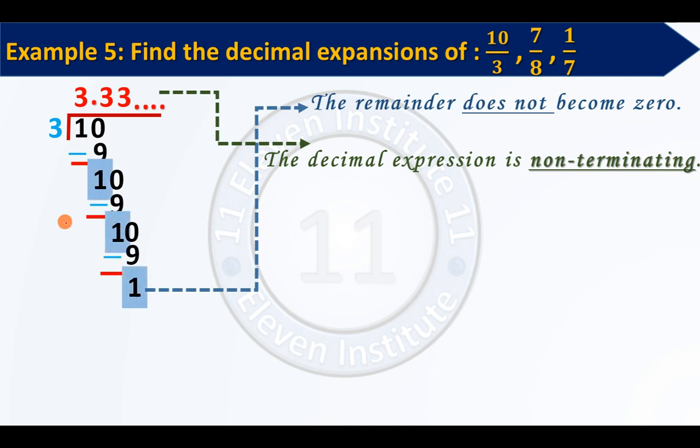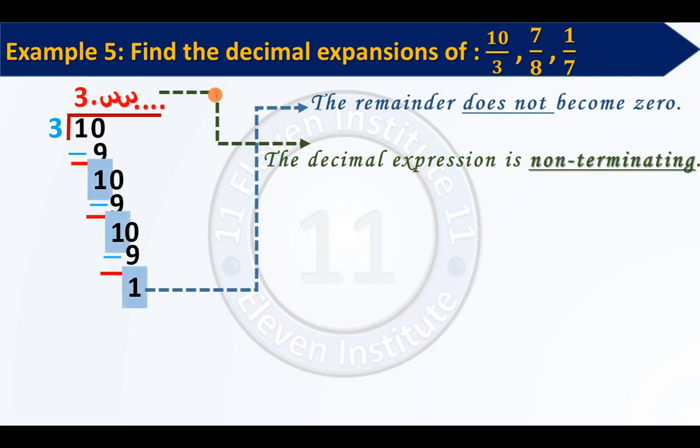The remainder is repeating itself. So the first thing is very clear: the remainder does not become 0 and hence the decimal expression is non-terminating. Your answer will be 3.3333333. It will continue. Fine.